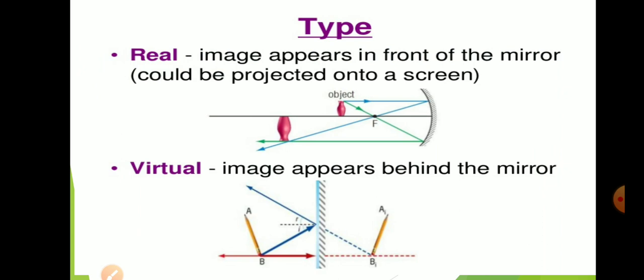Now, types of images: we get real image and virtual image. For your understanding, you should understand three things. Whenever the rays are actually meeting at a point, we get the real image. If it is real, it will be inverted, and the real image is always formed in front of the screen. About virtual image, it is the image which is formed behind the screen. Here the rays appear to meet at a point, meaning the rays are not actually meeting at a point, and whenever it is virtual, it is erect.